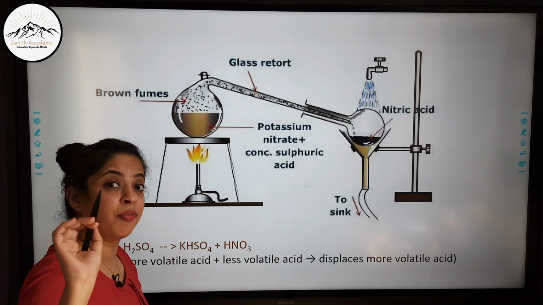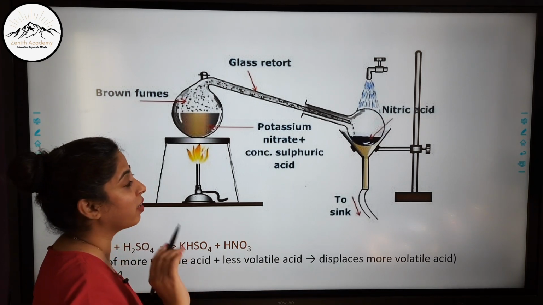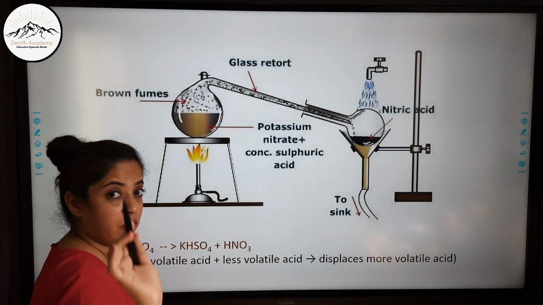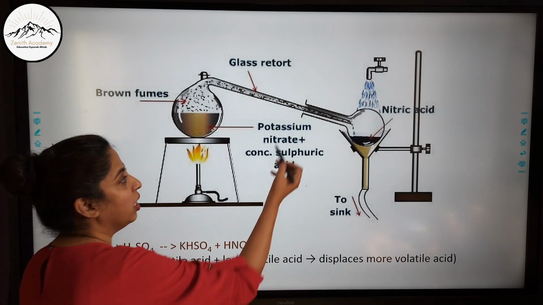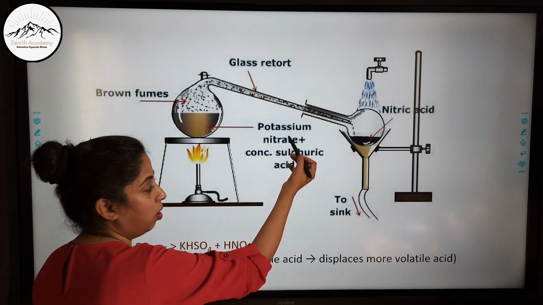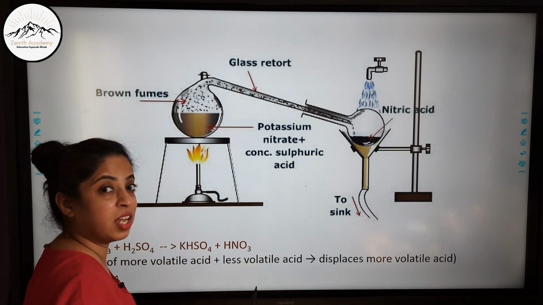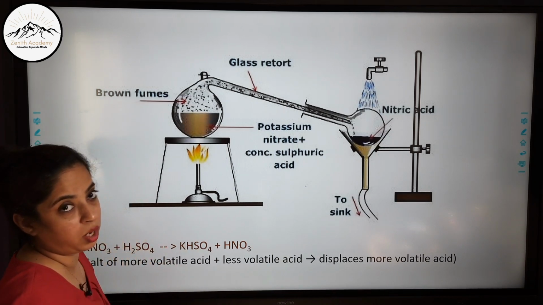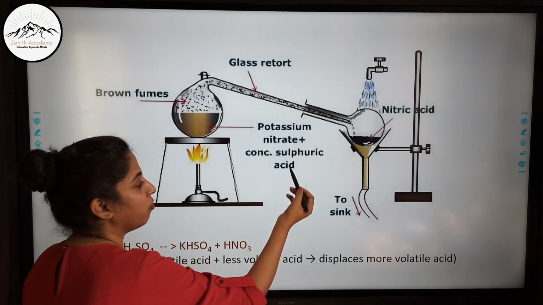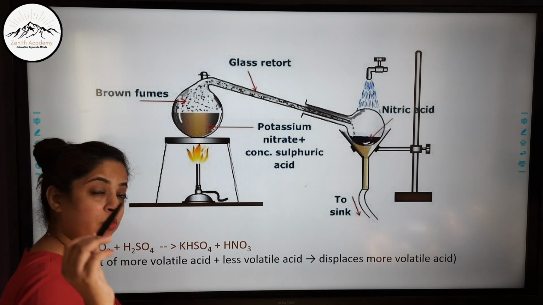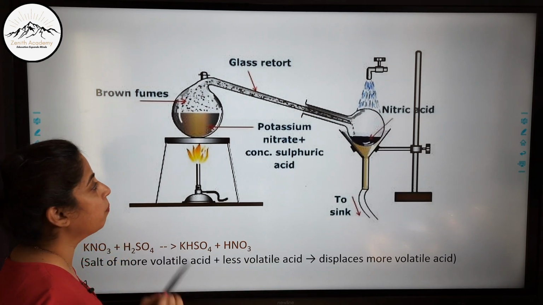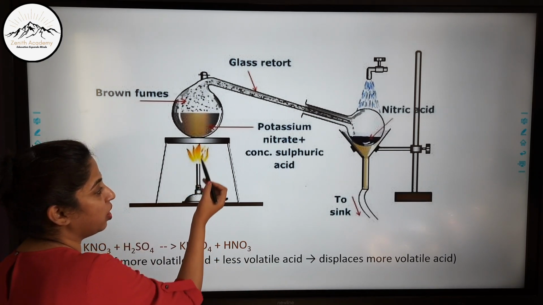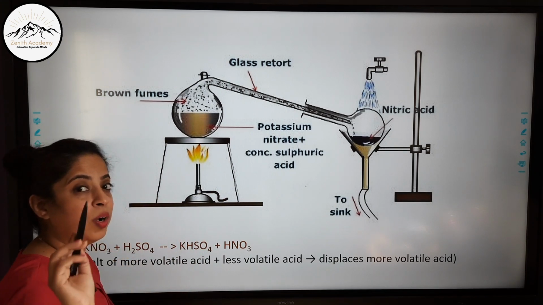So students, there are a few points you should remember while writing the laboratory preparation of nitric acid. The raw materials are always taken in the ratio of 1:1, so the niter to sulfuric acid ratio should always be 1:1. The temperature should always be below 200 degrees Celsius.